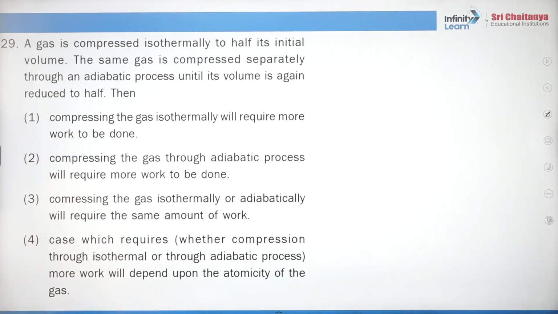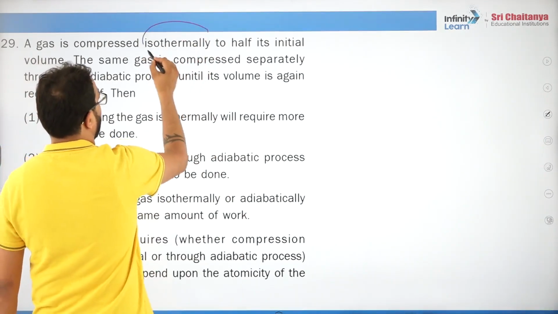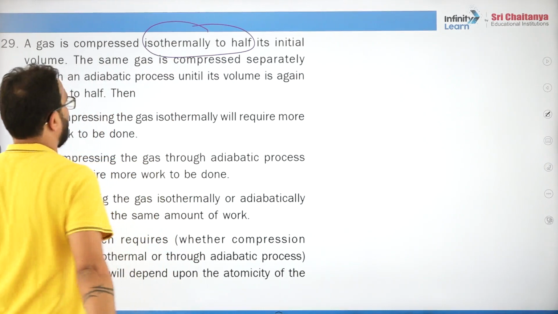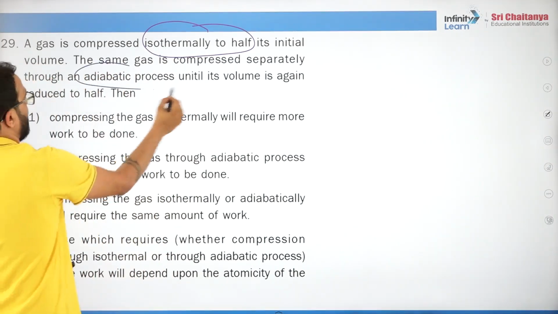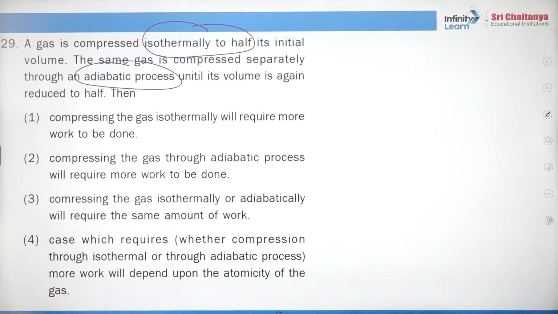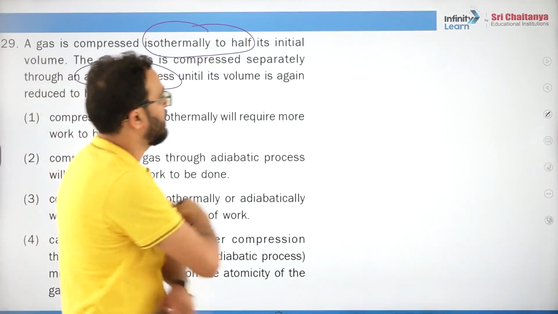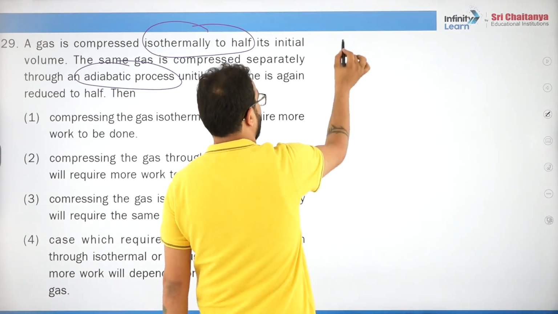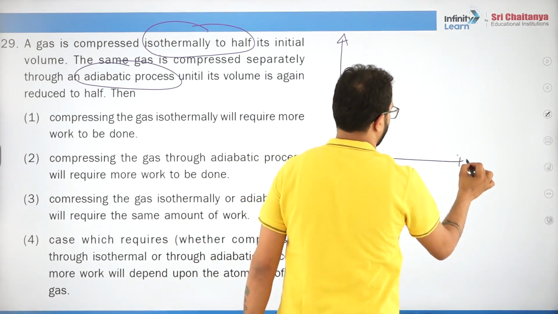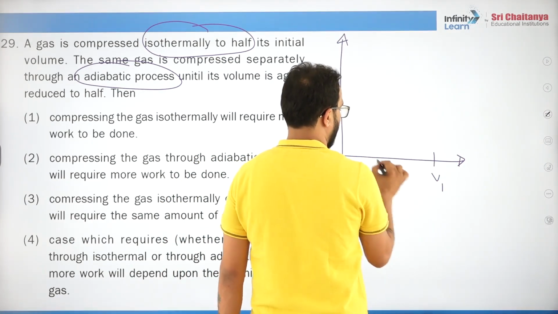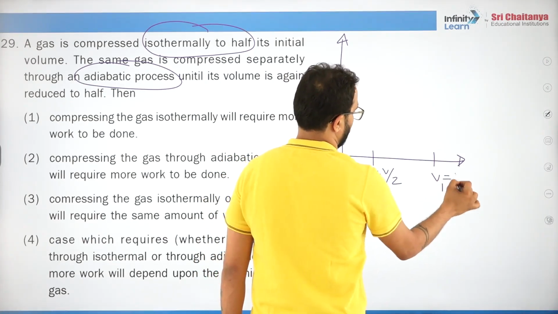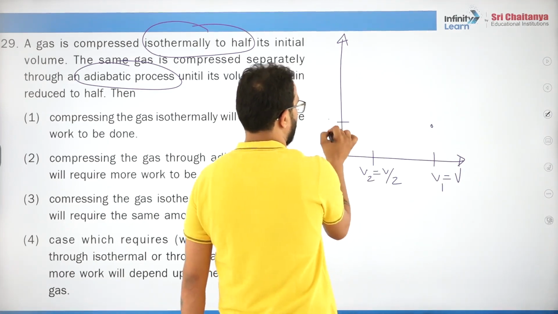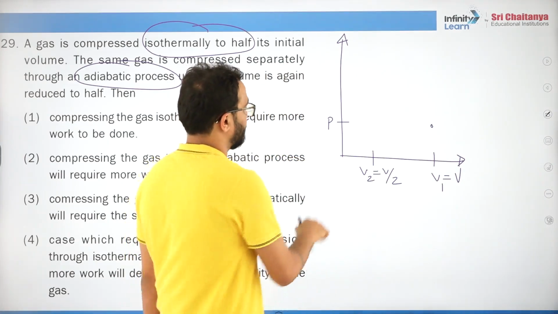Question 29. A gas is compressed isothermally to half its volume. Okay, isothermally. Same gas is compressed adiabatically until its volume is again reduced to half. Okay, volume is reduced, na? That means let's draw this. Now try to understand, students. We are here at V1 and we are comparing V2 is what? V by 2, like this. Let's say initial pressure is P, okay, P1.